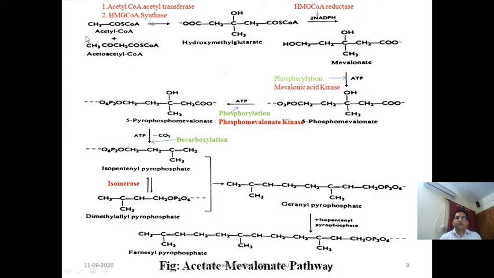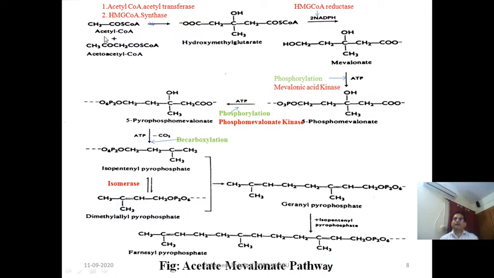So first step, two acetyl coenzyme A molecules will combine to form acetoacetyl coenzyme A in presence of acetyl CoA acetyl transferase. Then this acetoacetyl coenzyme A will condense with another molecule of acetyl coenzyme A in presence of HMG CoA synthase to form the hydroxymethyl glutarate.